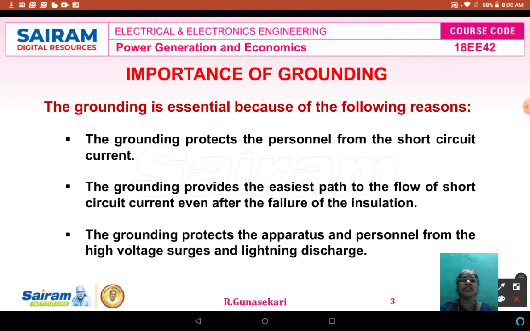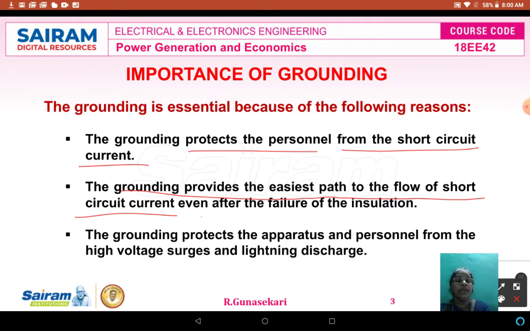What is the importance of grounding or earthing? Why is grounding essential? Because of the following reasons, grounding is very essential for the electrical system as well as for human beings. Grounding protects personnel, that is human beings, from short circuit current. For short circuit protection, we can use grounding. Next, grounding provides the easiest path for the flow of short circuit current, that is the fault current, during abnormal conditions, even after the failure of the insulation.